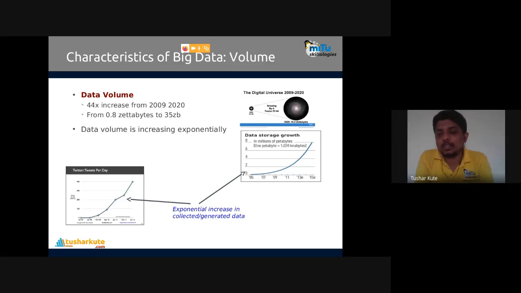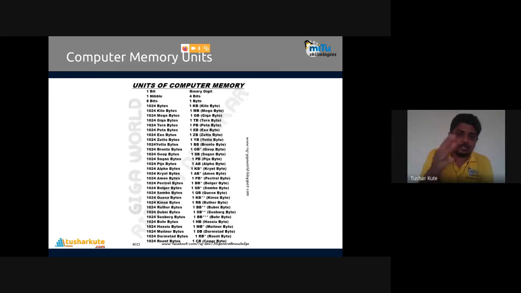Second, these are the units. Check the units: bit, byte, kilobyte, megabyte, gigabyte, terabyte, petabyte, exabyte, zettabyte, yottabyte, and so on. Go on, 30 units are there. In very recent years, we may reach a few more units.